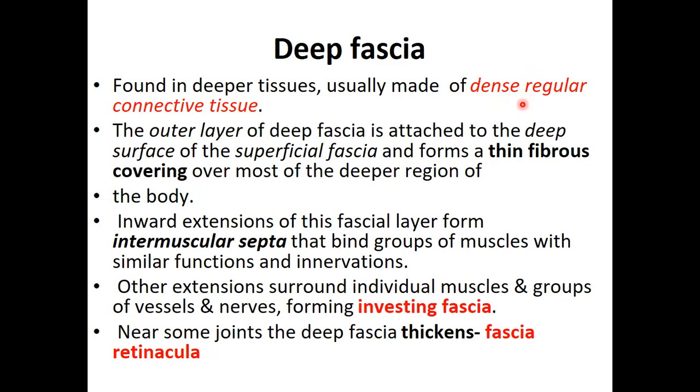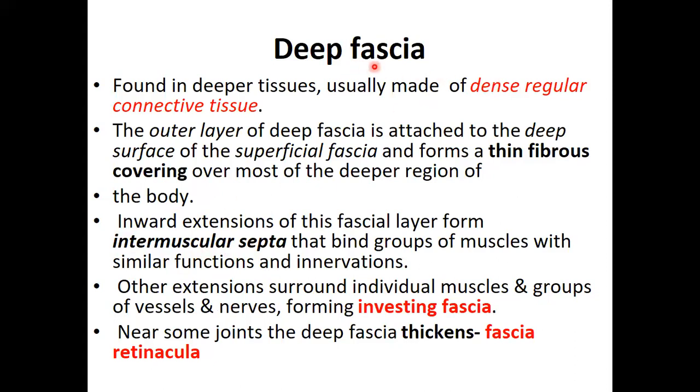Now, this deep fascia also helps to compartmentalize muscles. For example, muscles in the thigh. We have muscles that are in the anterior part of the thigh. We also have muscles in the medial part of the thigh. We also have muscles in the posterior part of the thigh. These muscles are separated. You can see a clear demarcation. And that demarcation is called intermuscular septum. So intermuscular septum is an extension of deep fascia.